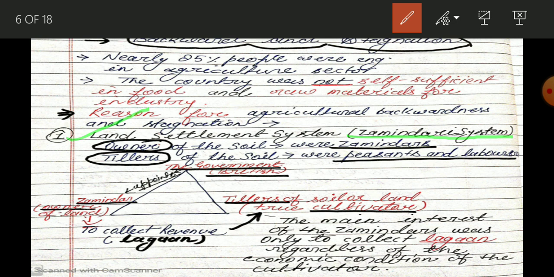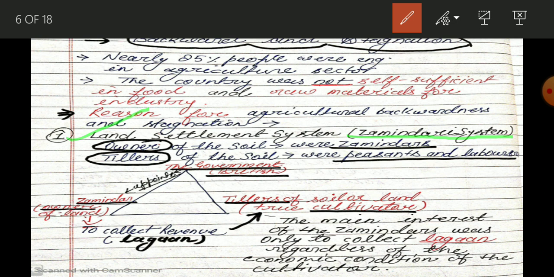They appointed jamindars, and that person collected revenue for them, which was fixed by the Britishers, and at that time it was known as lagan. Now, in British rule, we don't use the word farmers because they became cultivators. They only had the right of cultivation, and not even that fully. They had to take a piece of land on rent and do the work of cultivation. If they were able to pay lagan to jamindars, then next year again they were given that piece of land for farming.